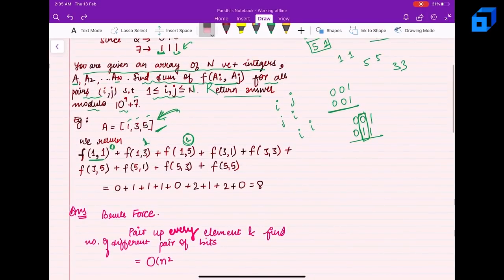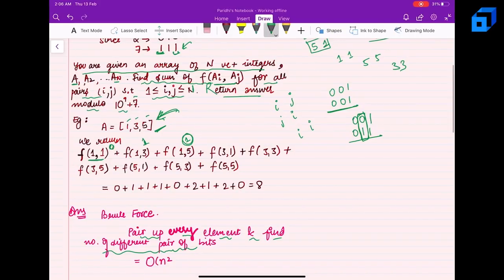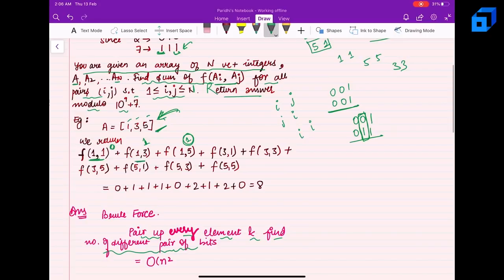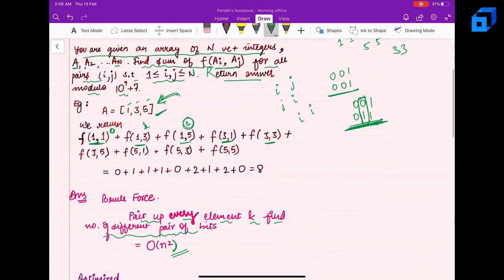The brute force approach says that we can pair up every element and find the number of differing bits. So I can have 1, 1. What are the pairs? These pairs are already written: 1, 1, 1, 3, 1, 5, 3, 1, 3, 3. I'll take them separately, go over their bits, find that they differ at these many positions, and return. If I'm pairing up every element with every other element, I'll get a time complexity of order n square. But let's see if we can do better than this.